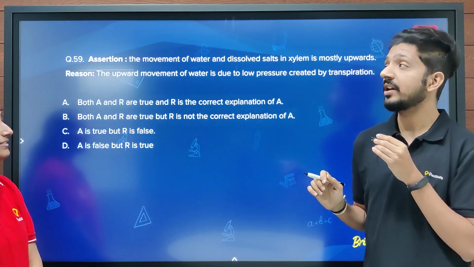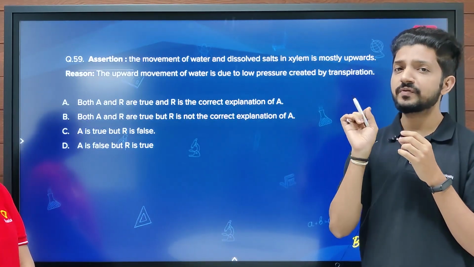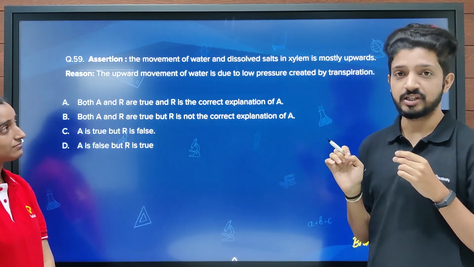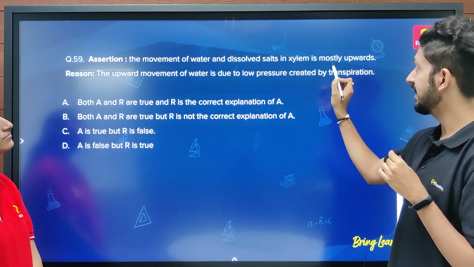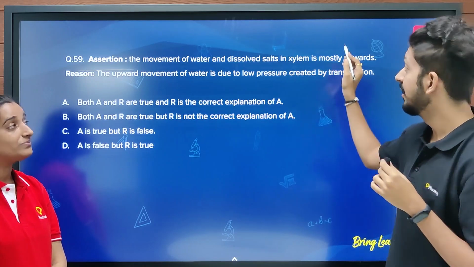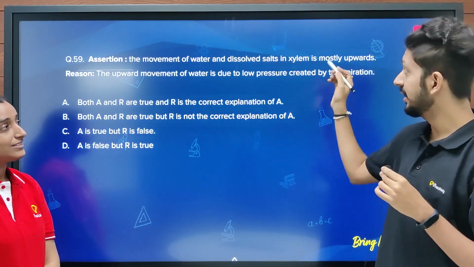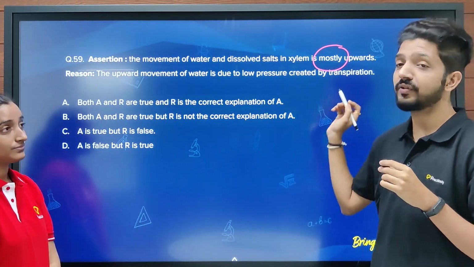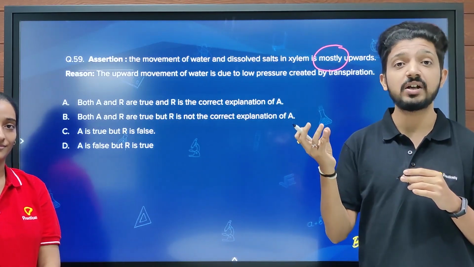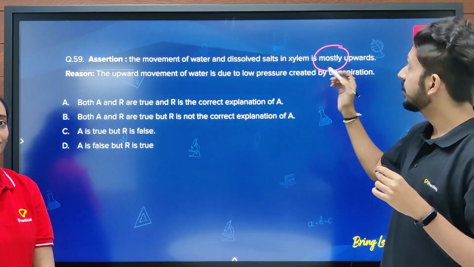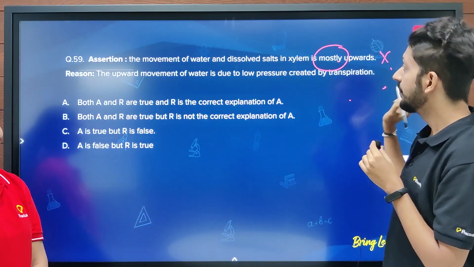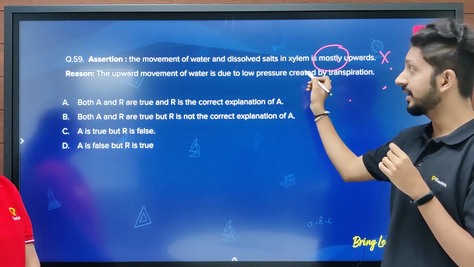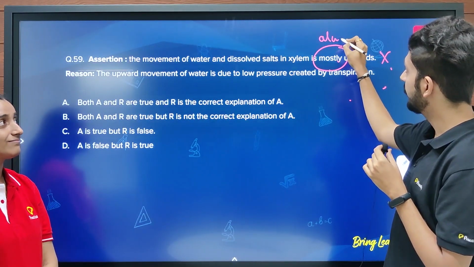Well, your answer would have been absolutely correct if there was one word missing in the assertion. Again, read the assertion carefully. The movement of water and dissolved salts in xylem is mostly upwards. We had discussed in the beginning, we should be very careful and aware about words like mostly, always, only. So because of this word mostly, the assertion becomes incorrect because the movement in xylem is always upwards.